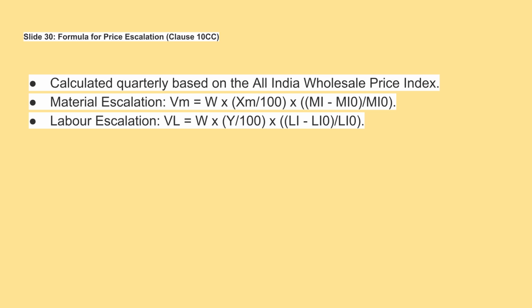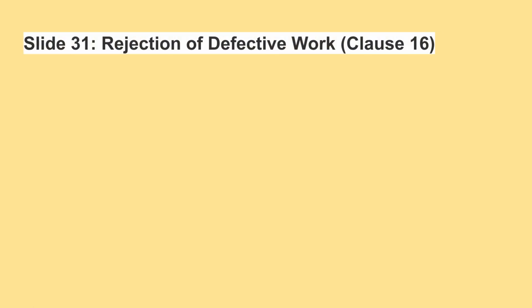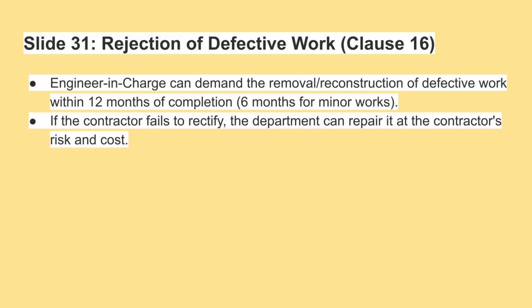Price escalation is calculated quarterly based on the All India Wholesale Price Index. Separate formulas are used for material and labor escalation, indexed against the initial values. Clause 16 covers the rejection of defective work. The engineer in charge can demand the removal or reconstruction of defective work within 12 months of completion or 6 months for minor works. If the contractor fails to rectify it, the department can make repairs at the contractor's risk